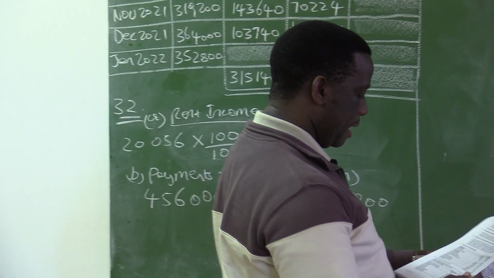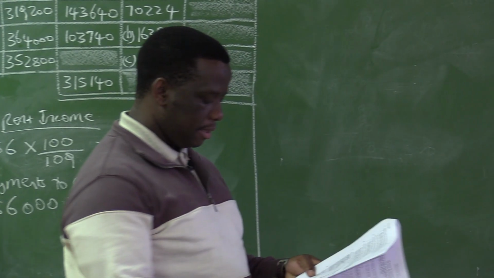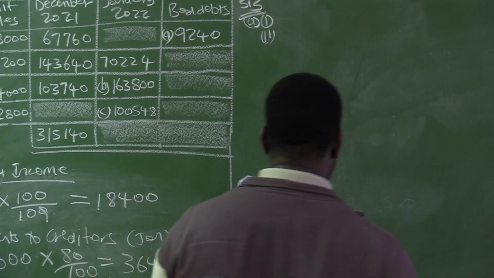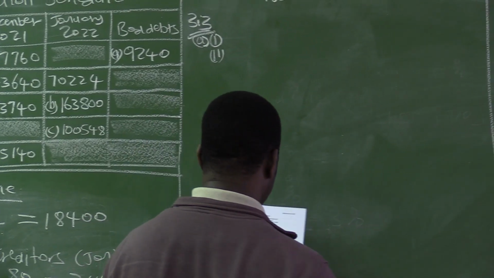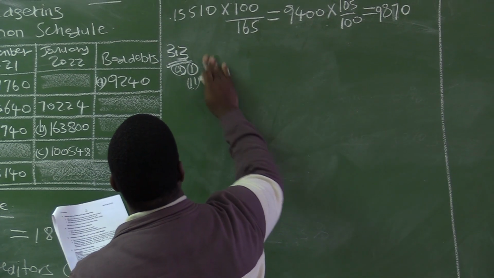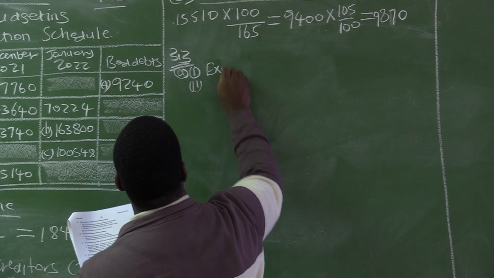If you're looking at the number of customers for sales, they are less than the budget.